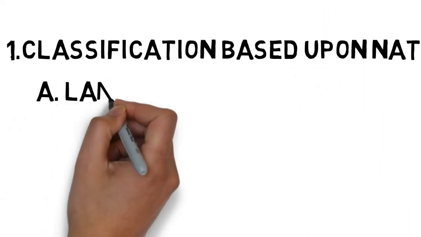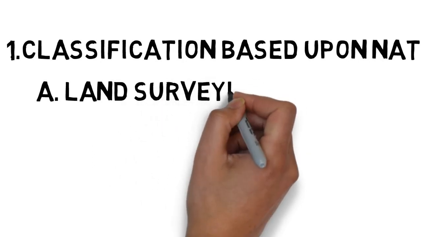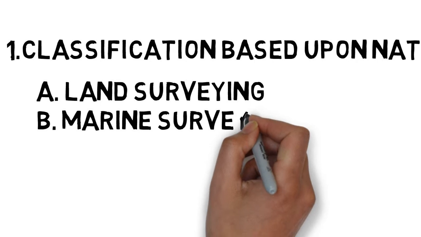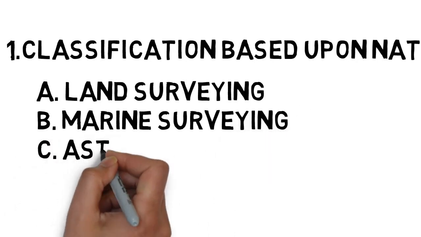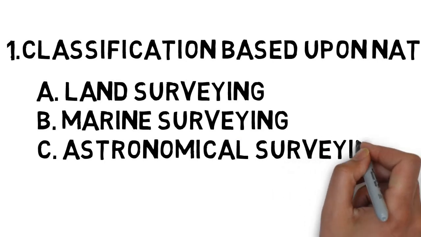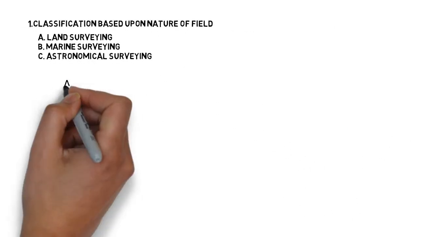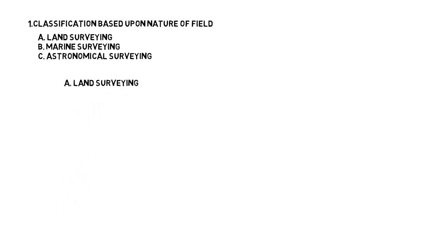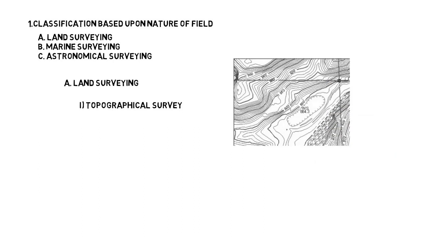There are three types of surveying based upon the nature of field, which are land survey, marine survey, and astronomical survey. Land surveying can be further classified as topographical survey, cadastral survey, and city survey.